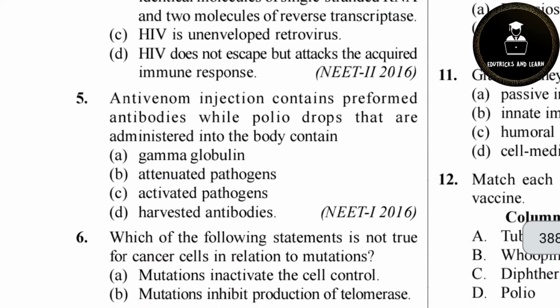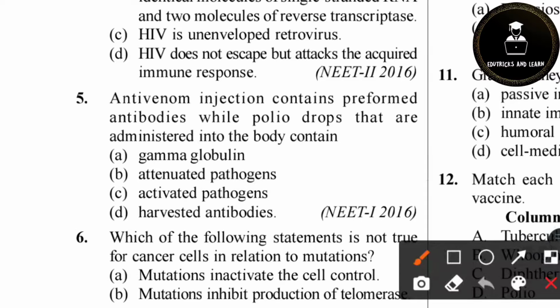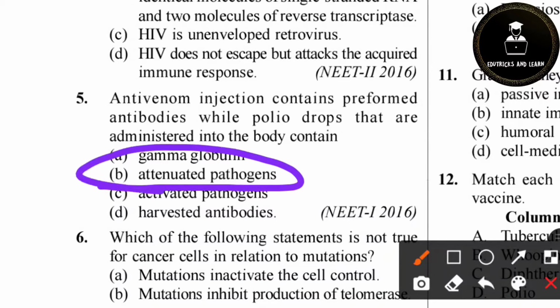Then fifth question. Antivenom injection contains preformed antibodies, while polio drops administered into the human body contain which of the following? If we are bitten by snakes, in hospitals they will give antivenom injections. They are antibodies against the venom present in snakes or some insects. But polio drops contain attenuated pathogens, option B, which is the correct answer. Attenuated pathogens means inactivated pathogens, so they are introduced into our body.